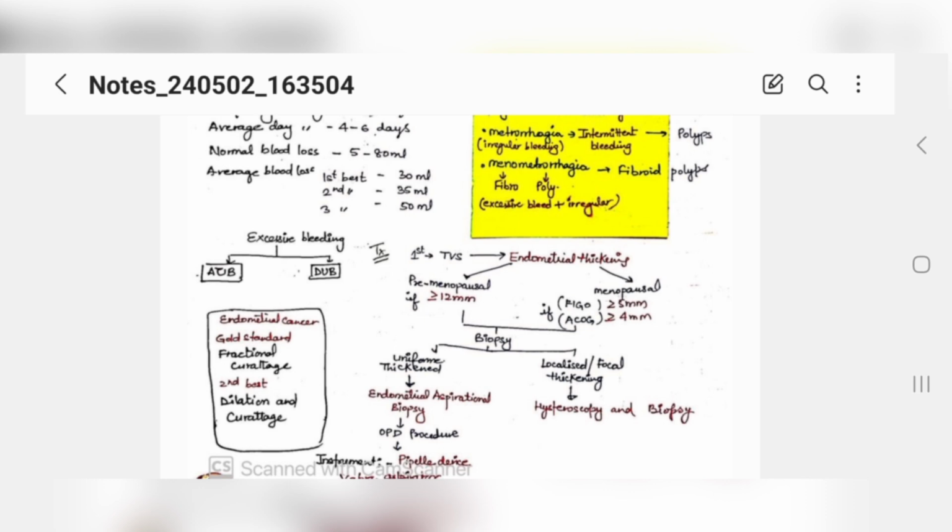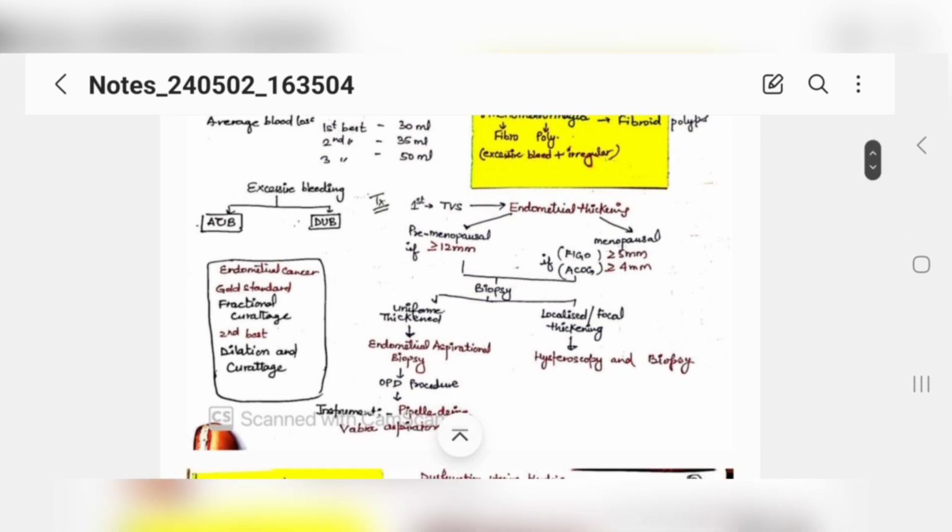If you see there is uniform thickening of the entire endometrium, then what you would be doing is an endometrial aspiration biopsy. First of all, it is an OPD procedure, and the instrument we use for this is the Pipelle device and Vabra aspirator. This is an MCQ which has been asked. They have shown an image also, so you must know that for an endometrial aspiration biopsy, you need an aspirator, that is the Vabra aspirator, and a Pipelle device for it.